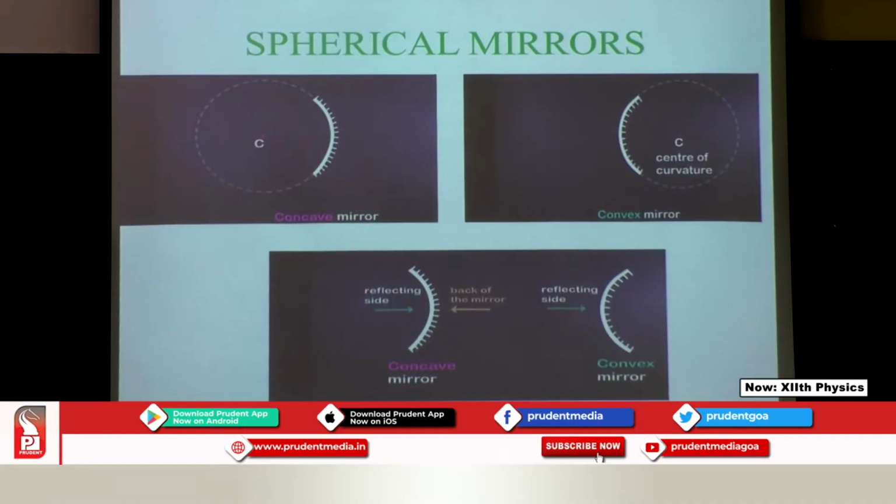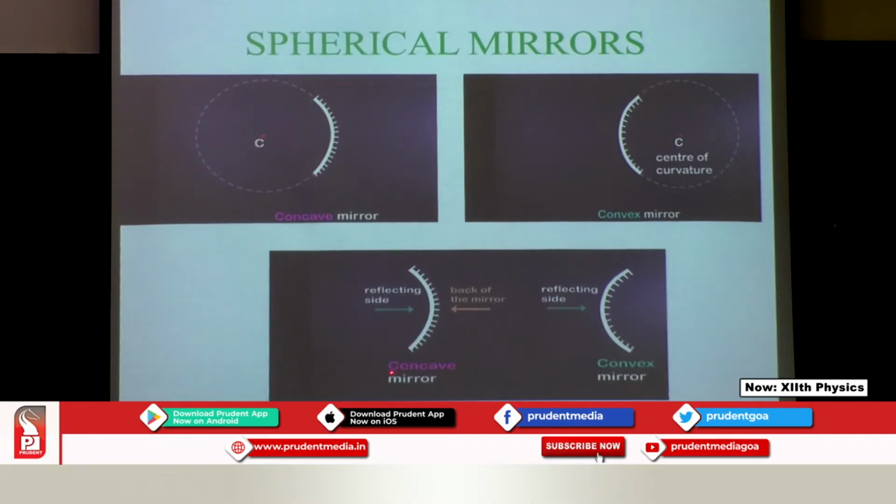Now, what does that mean? Spherical mirrors are a part of a sphere. Visualize it as a sphere. If I slice it, I get a mirror, and a concave mirror is the one in which the outer, bulging part is silvered and the inner part becomes reflecting. You can see over here, this is the back of the mirror and this is the reflecting side. So, that is how we get a concave mirror.